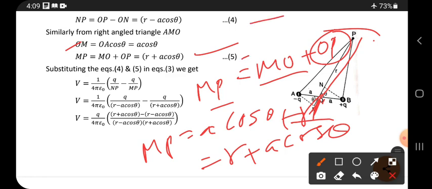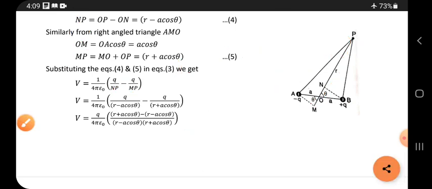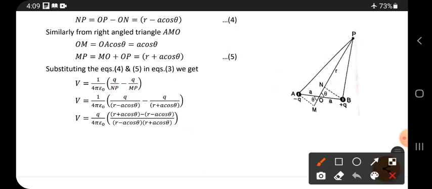Equation 4 and 5, so what we got? NP and MP we got. So substitute in equation 3. What is equation 3? This is equation 3. In equation 3, Q by NP minus Q by MP is there. So NP value we know, so substitute NP and MP. The NP term is R minus A cos theta. Next, MP is R plus A cos theta, R plus A cos theta.